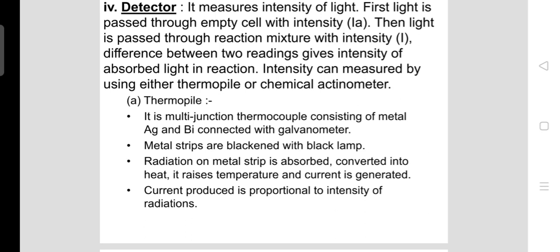First we will begin with the thermopile. Thermopile is nothing but a multi-junction thermocouple consisting usually of metals like silver and bismuth connected with a moving coil galvanometer. Here the metal strips are blackened. Why is it blackened? Because the blackened strip in this thermopile absorbs the light and converts it into heat. Due to this, the temperature is raised and the current generated due to this temperature difference is measured. The current produced is directly proportional to the intensity of radiations. It means as the current increases, the intensity of radiations also increases.